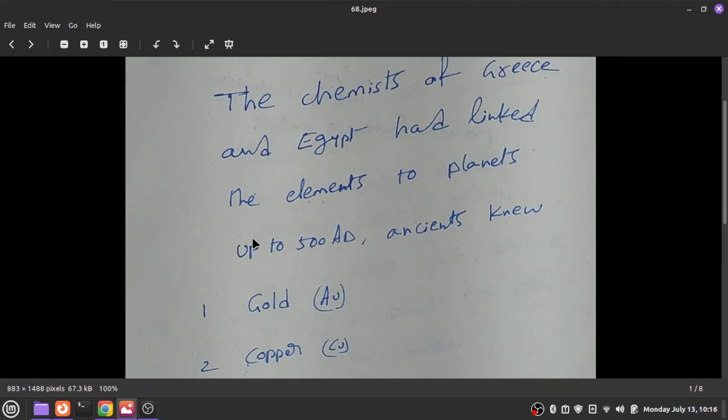So they linked the elements with planets. Of course, that trend is still continuing in our Indian astrology. In Indian astrology also, based on date of birth, every person will be assigned to some planet.